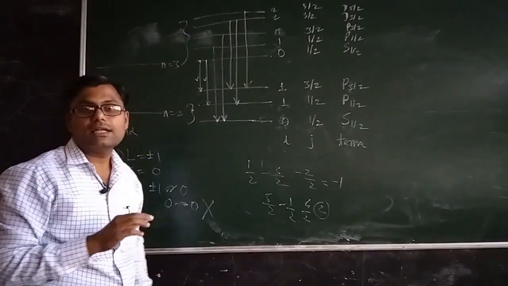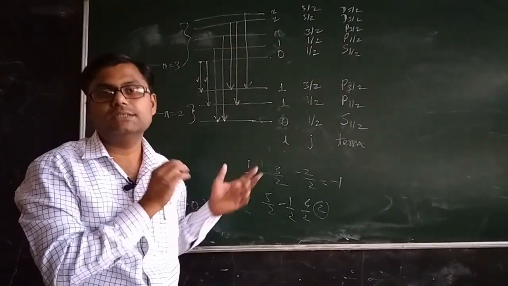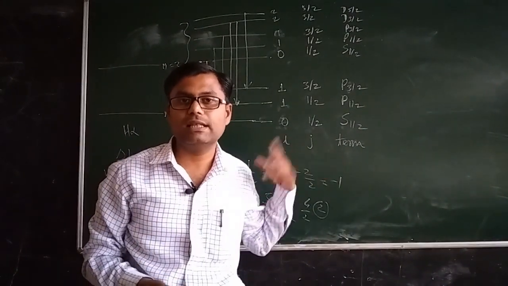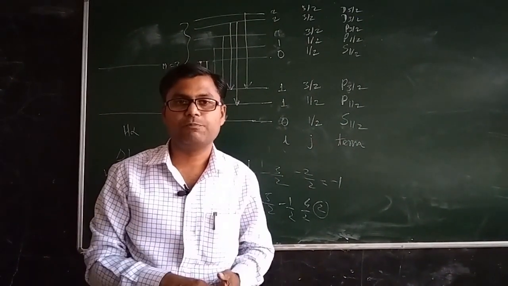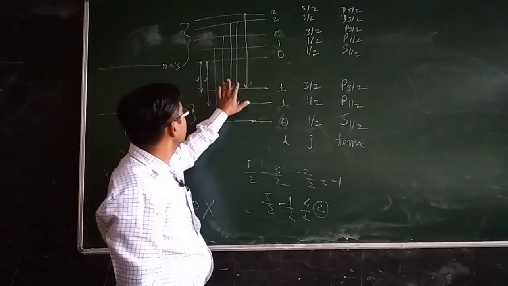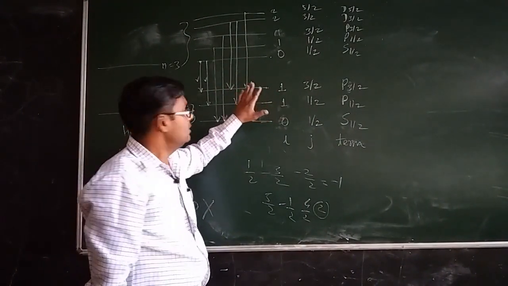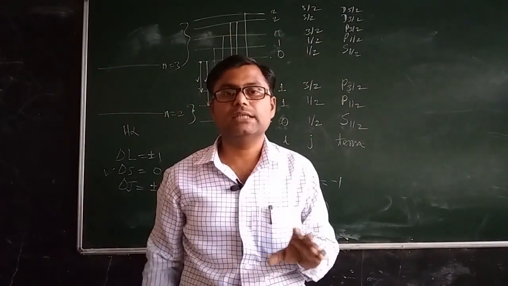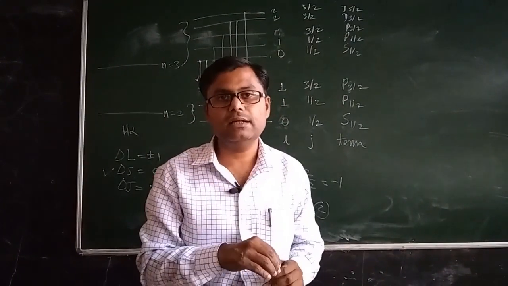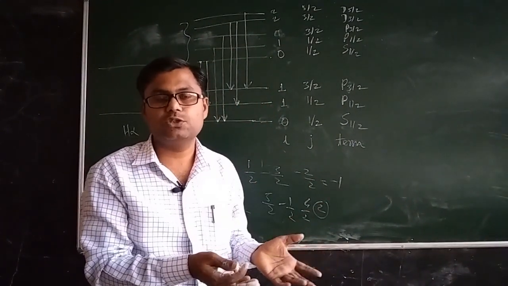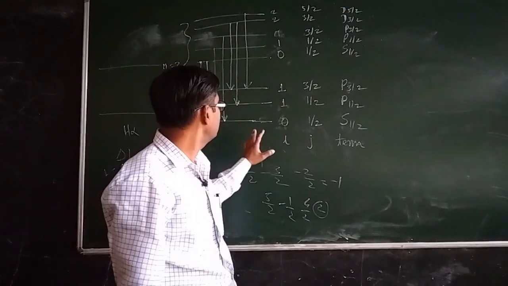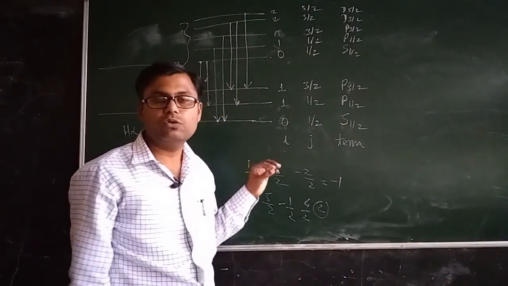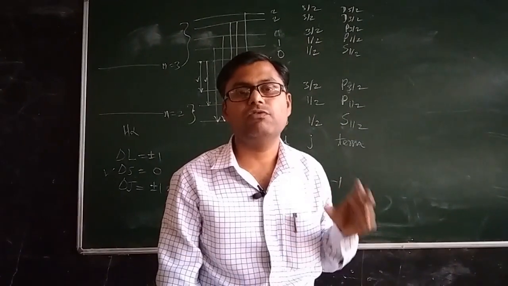Okay. So these are the 7 transitions which seem to be allowed according to the selection rules. But actually the hyperfine structure of H-alpha line had only 5 lines. Now it is showing 7 lines. So what about the vector atom model, whether it is true or not? Actually it is true. Once you observe these transitions very carefully, out of these 7 transitions, 2 transitions are exactly identical. So we have to ignore that. How are they identical? For that I will suggest you to read more about this. For the sake of simplicity, just remember that 2 of these transitions are identical, and therefore 7 transitions actually reduce to 5 transitions.